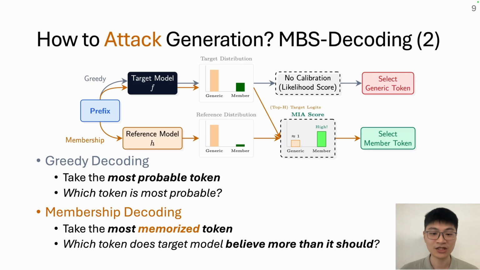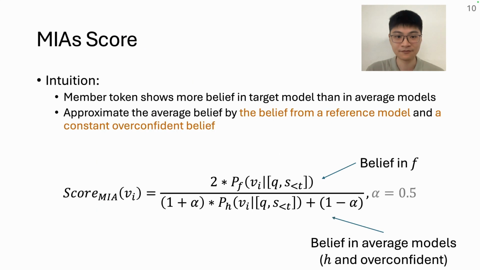For comparison, we bring in a second opinion, a small reference model to represent how an average model will do. For each candidate, we compare the two opinions. If the reference agrees with the target, the token is just generic. The ratio is about 1. If the target is confident and the reference has no idea, that gap is the fingerprint of memorization, and that's the member token.